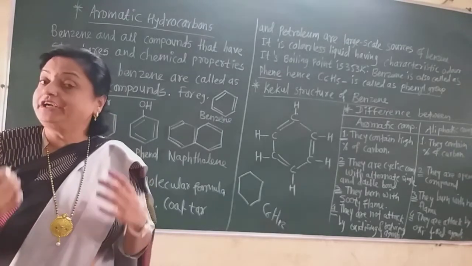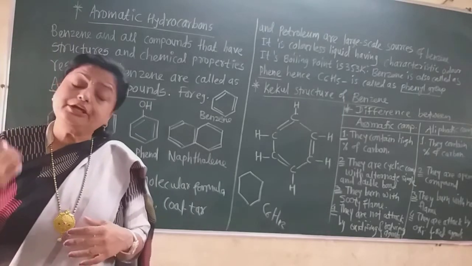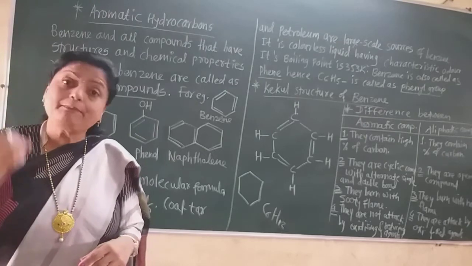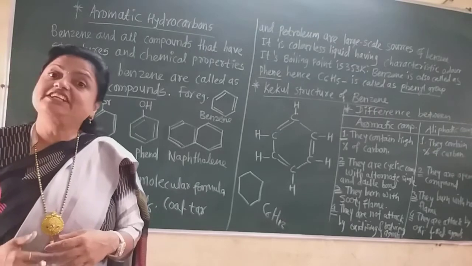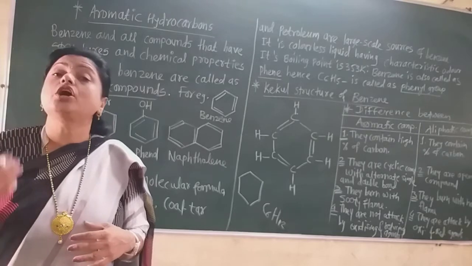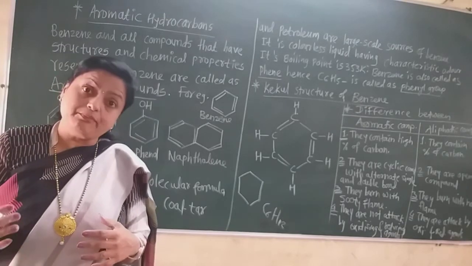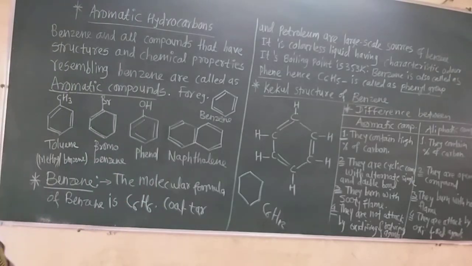Due to the double bond and triple bond, there may be addition of hydrogen, bromine, that means halogen, and hydracids. But aromatic compounds prefer the replacement reaction, that is the substitution reaction, such as nitration, sulfonation, and halogenation, in which the hydrogen atom on the aromatic ring, that is the benzene ring, gets substituted by another group such as a nitro group. These substitution reactions are major in the case of aromatic compounds.